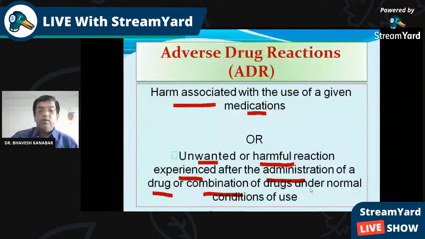Again, I repeat: an unwanted or harmful reaction experienced after administration of one drug or two or more drugs. Many times we are using two or more drugs, and even then this harmful reaction is produced. That is adverse drug reaction.